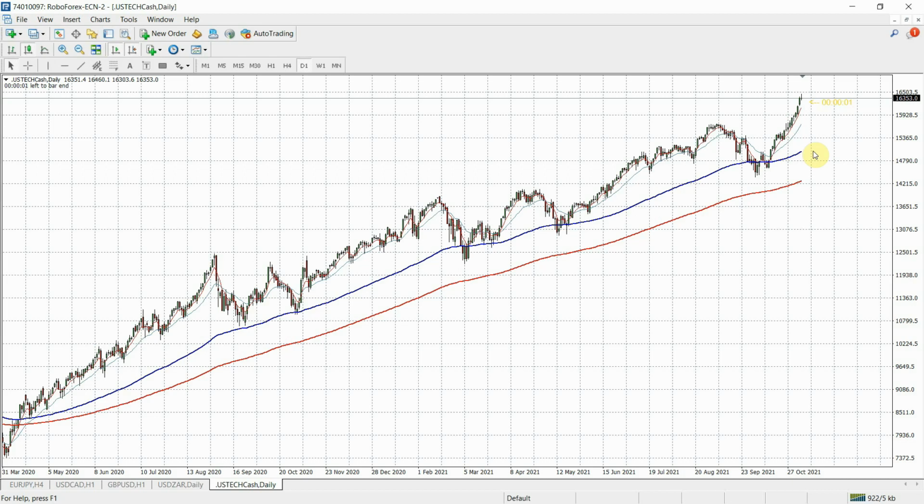A pretty nice continuation of the uptrend on the NAS 100 until we have a pretty nice retracement back to the 50 EMA before the continuation of that uptrend.